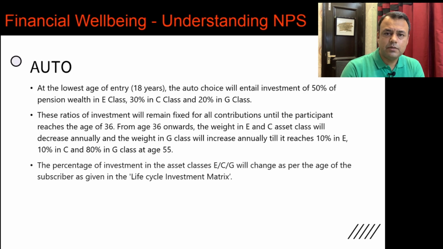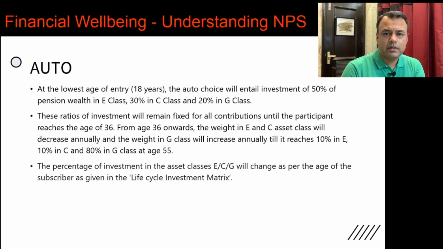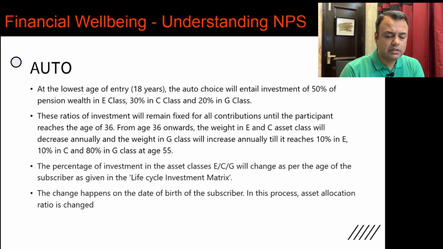So as the person grows older, the intent is that the investment that the person has made should become safer. Hence, their equity exposure and the corporate bond exposure, which are termed as the riskier investments, will start coming down, and their government securities investment or exposure will start increasing. In the case of auto, this process of changing the percentage, and this also actually triggers the rebalancing of the portfolio, happens on the date of birth of the subscriber.